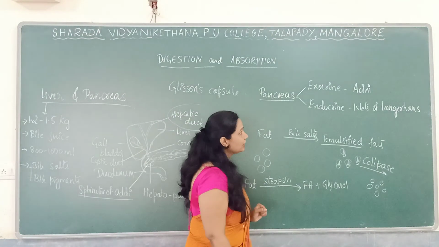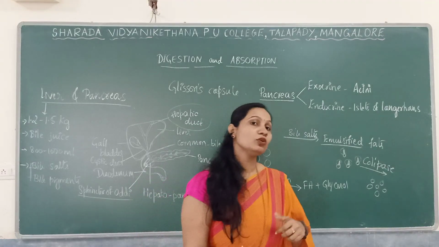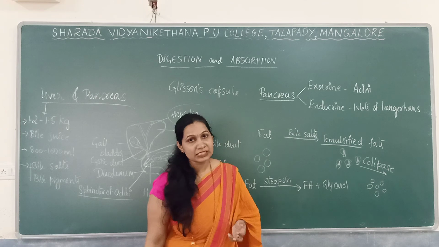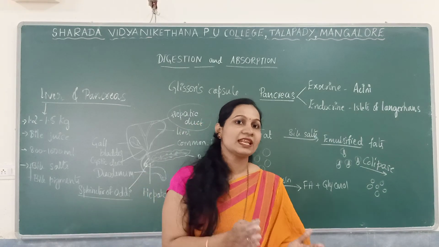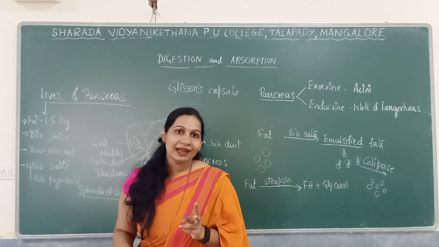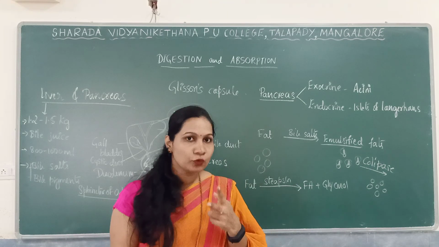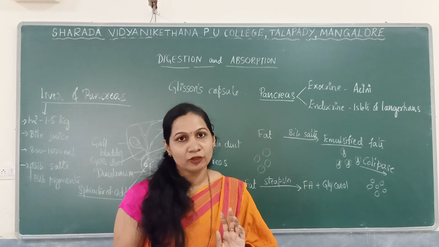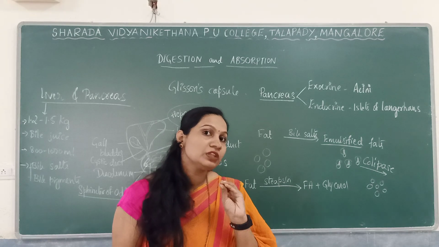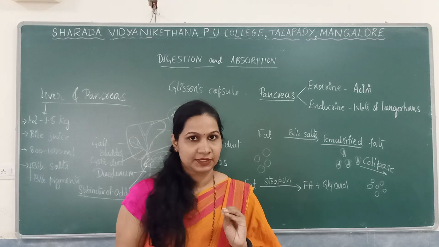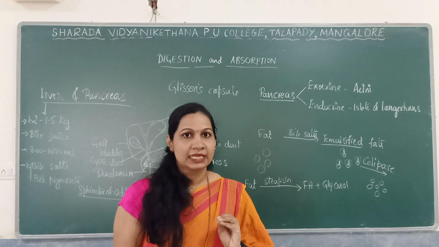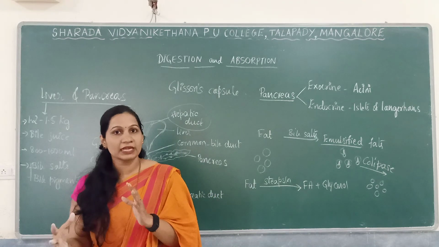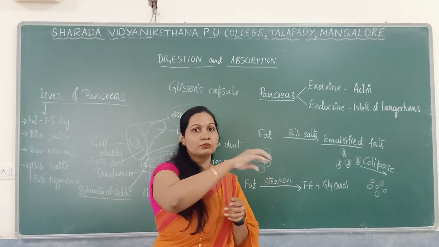Next, the pancreas is known to be a heterocrine gland. What do you mean by a heterocrine gland? It consists of both exocrine as well as endocrine glands. Glands are mainly divided into two types based on their secretions, exocrine and endocrine. Exocrine refers to the presence of ducts. Endocrine, absence of ducts. So whatever the secretions of endocrine glands are, they will be directly poured into the blood.